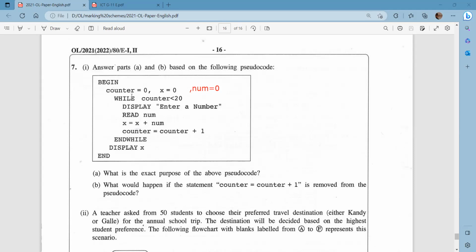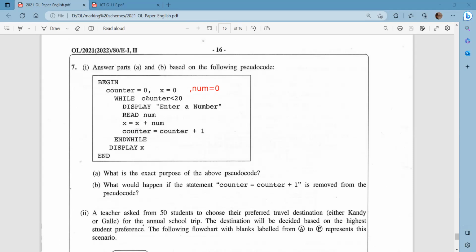So what's the purpose of the above pseudocode? Now see, they are asking us to enter a number, and they are storing it, and there is a variable called x which is equal to 0, and they are going to add the number we give to this x variable.